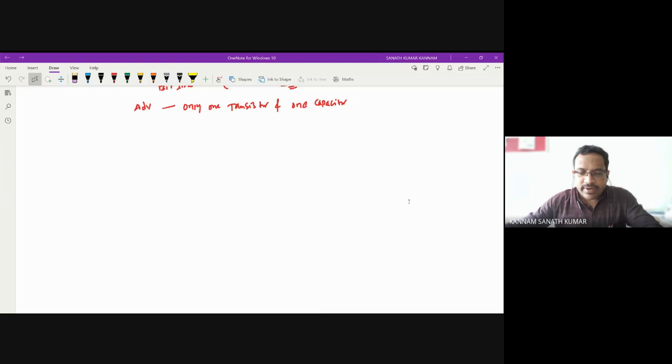Next point, to remove the drawback of refreshing. Every time we need to refresh the capacitor, no? So to remove the drawback of refreshing, we can use IRAM, or integrated RAM, in which the refresh circuitry is present on the chip.